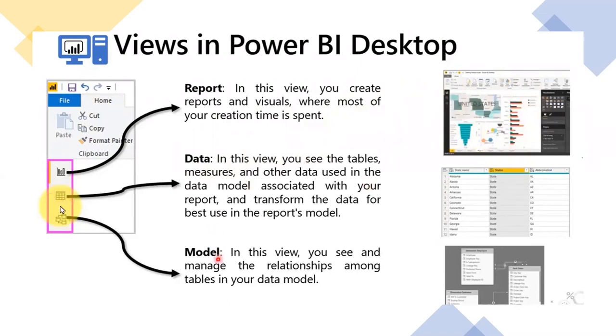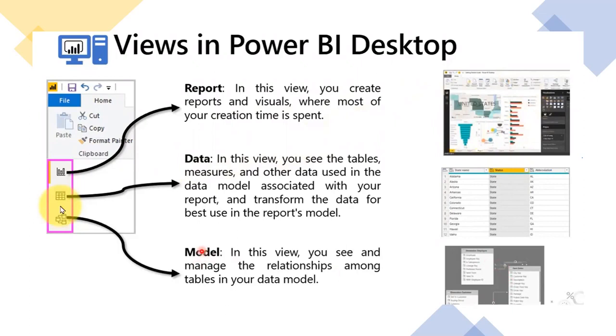And finally, the model view. In this view, you can see and manage the relationships among the tables in your data model. As I said, if you are pulling different data sources, we give some relationships so that each dataset can interact with the others. As shown in this pictorial representation, this is one table, this is another table, and this is another table, three different tables. We give some relationships so they interact with each other. That we call the model view.